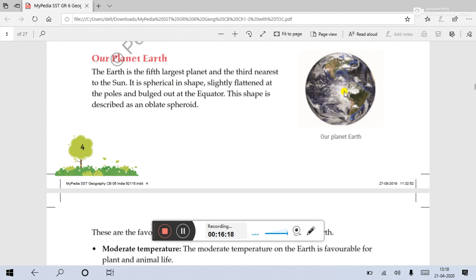Flattened means the length is bigger here, and it is bulged out at the equator. At the equator, you can see it is gathered outward. That means it has a unique shape. The shape is described as an oblate spheroid, not an actual spheroid. It is an oblate spheroid as it is flattened in polar areas like the North Pole and South Pole, and bulged at the equator, that means the middle area.